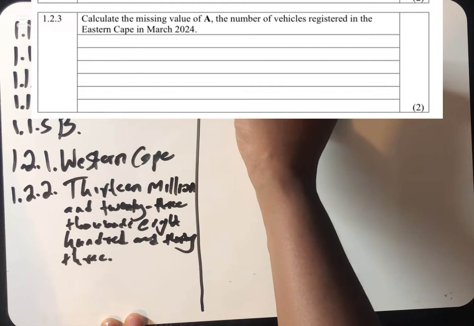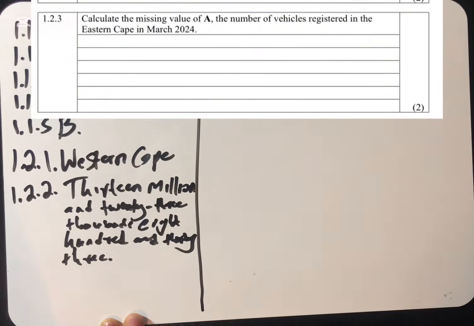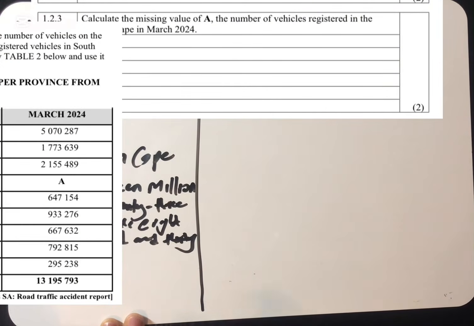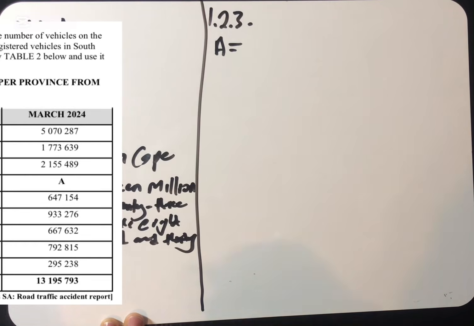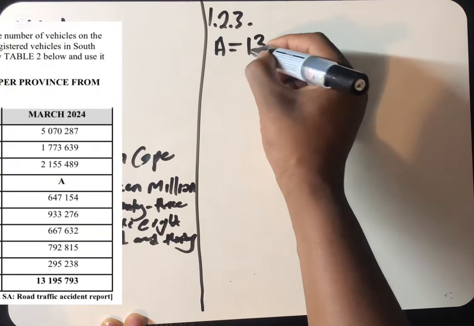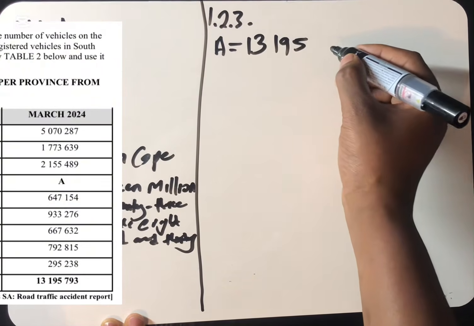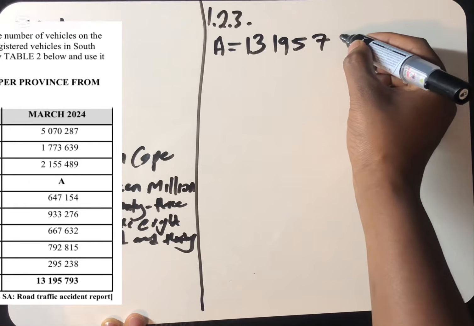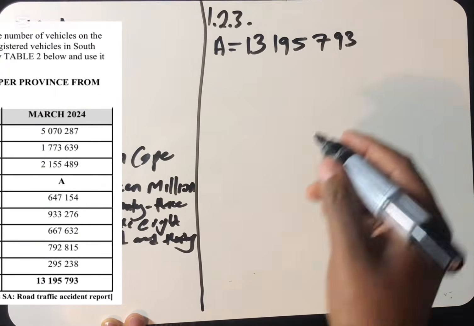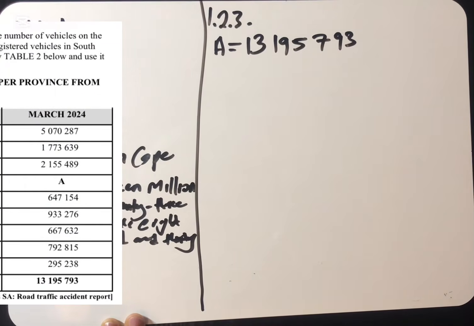Just say A is equal to, you concentrate on that column of 2024. If you check here, we can see that we have the total of 13,195,793. This is the total that we have here under the Republic of South Africa.